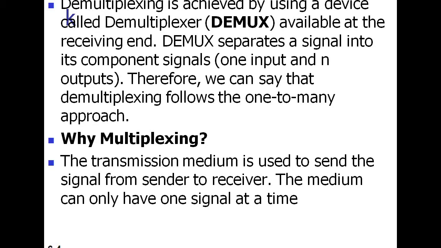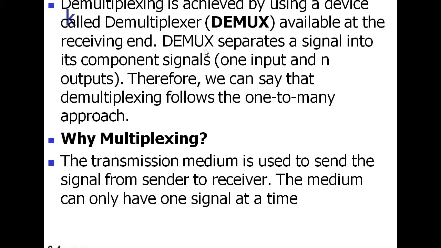So demultiplexing is achieved by using a device called a demultiplexer. Demultiplexing is also known in shortcut form as DEMUX, just like multiplexer is known as MUX, as I have told previously.